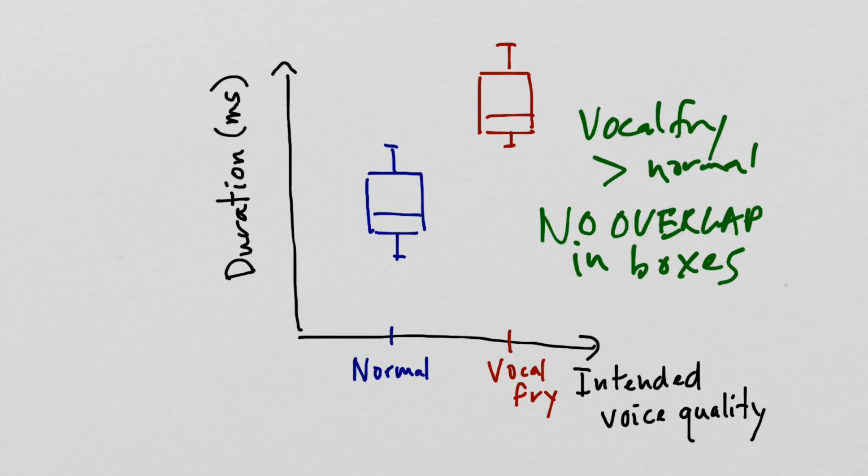And then in this case, this is a clear case where there's no overlap in the boxes at all. This one ends here, this one starts here. We're really sure that the vocal fry durations are bigger than normal. So this is why spread matters when you're thinking about comparing whether the durations are different between vocal fry versus normal.